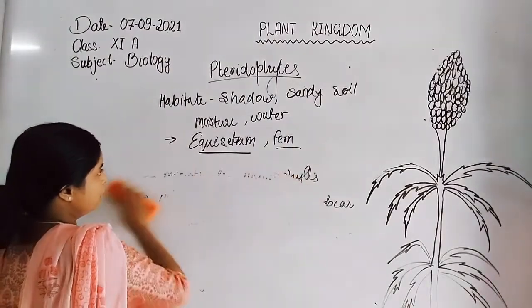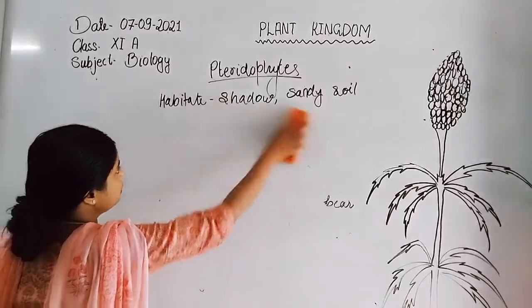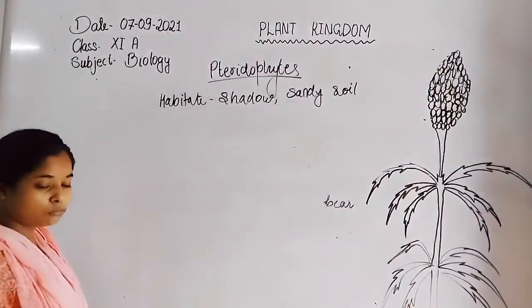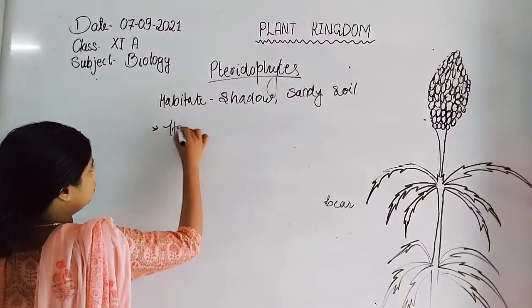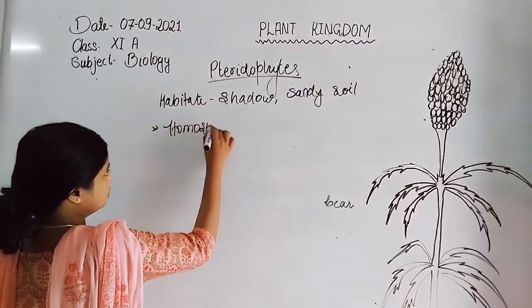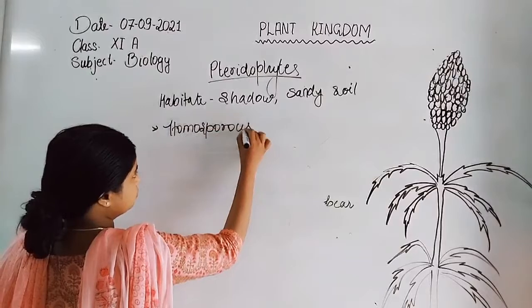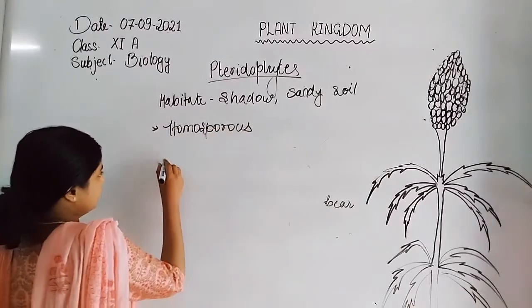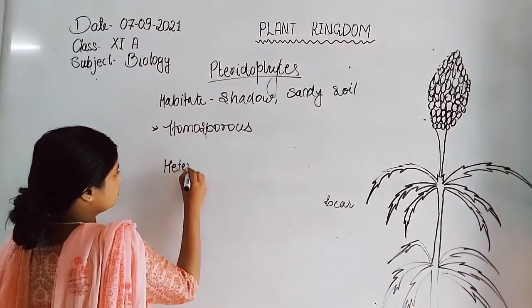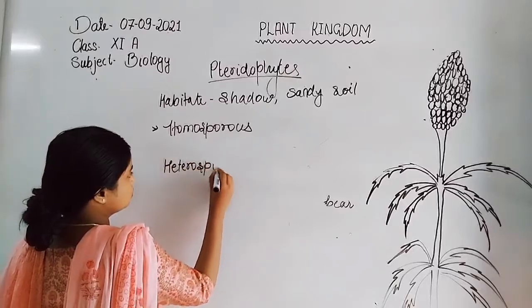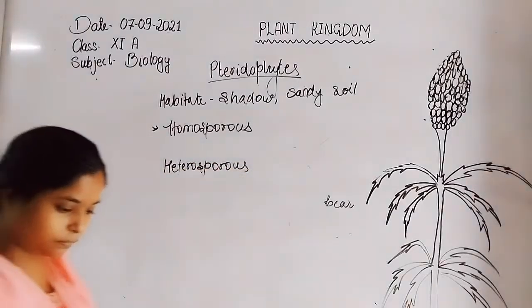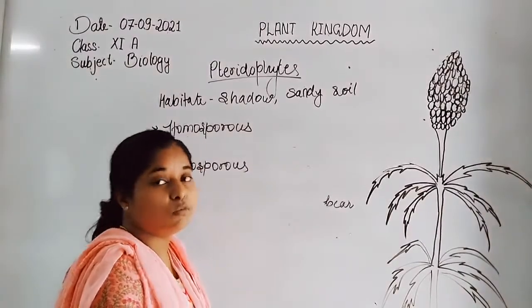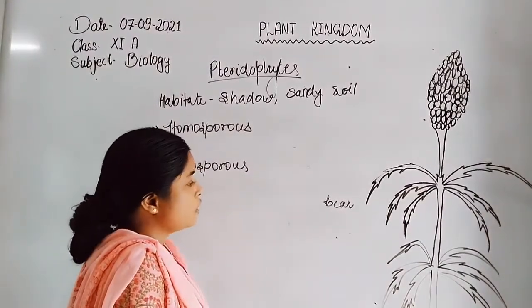So there are two types of plants mainly found in the members of pteridophytes: homosporous and heterosporous.